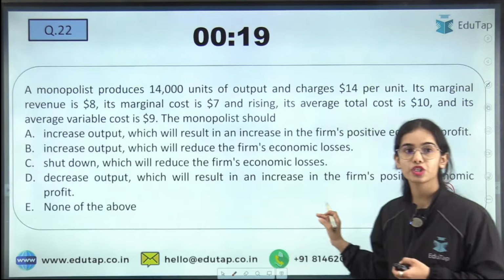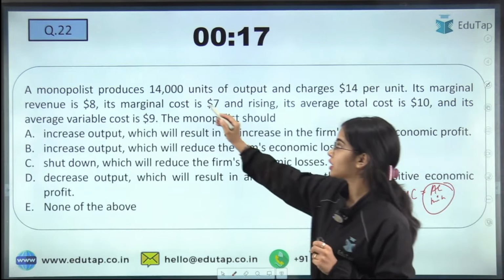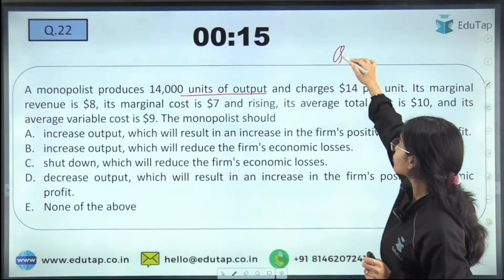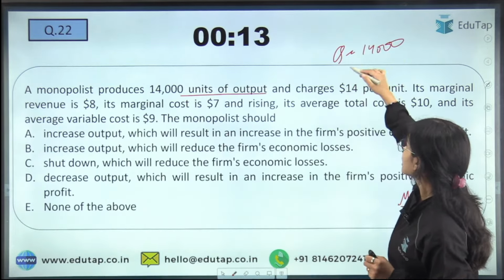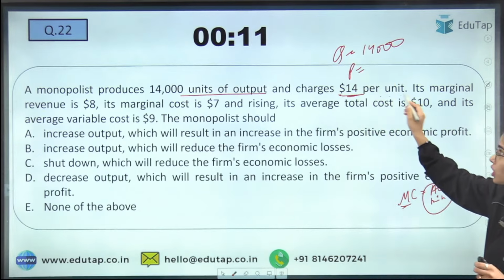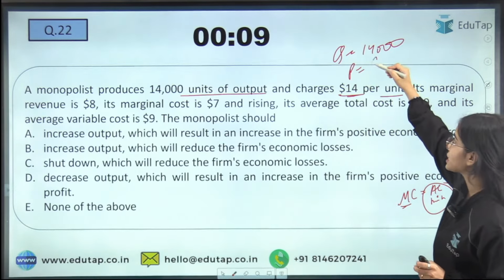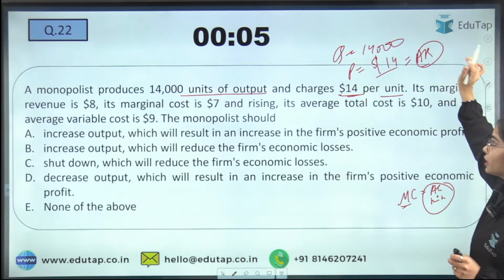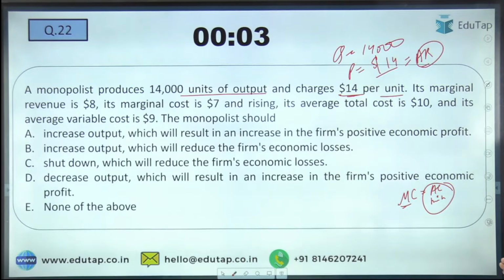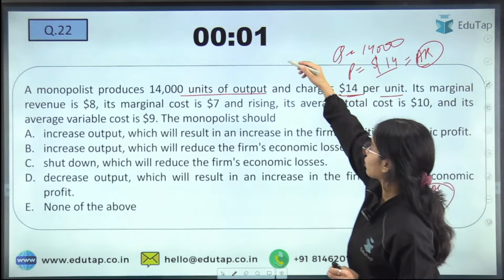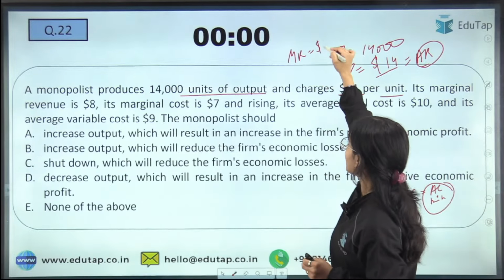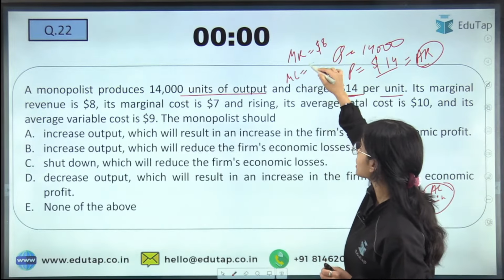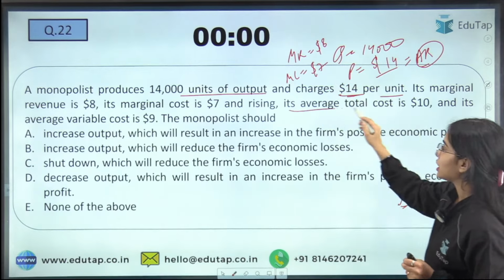Now coming to the next question: a monopolist produces 14,000 units of output. So output is 14,000 units. The price of $14 per unit is charged. This price is the average revenue, the per unit revenue. Now the marginal revenue is $8, the MR is equal to $8, and the marginal cost is equal to $7.